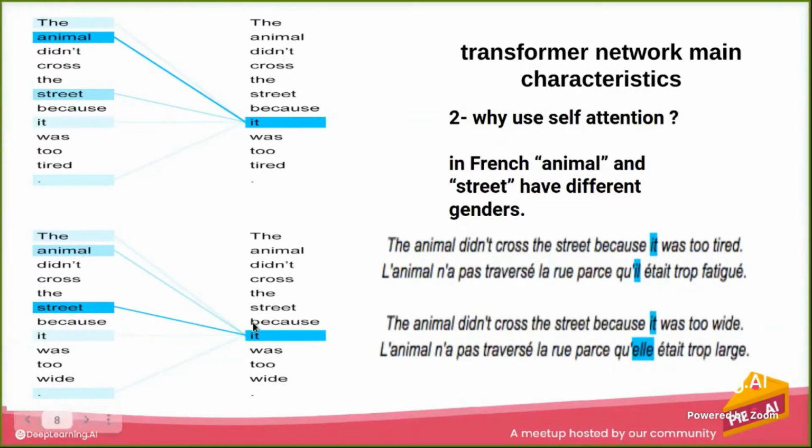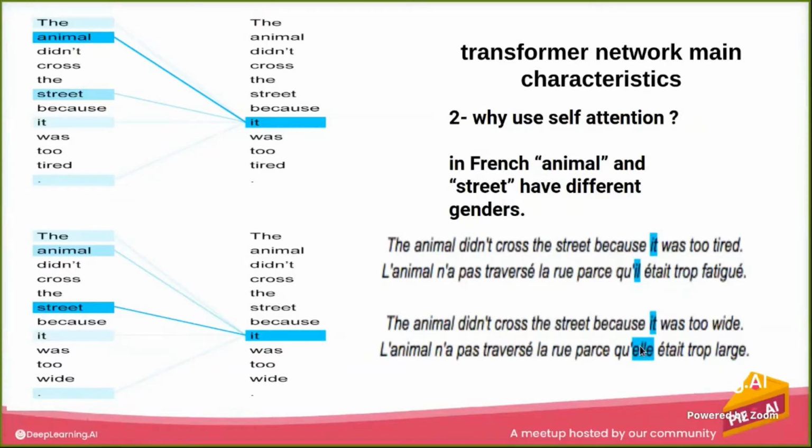Now in the second sentence, because we're using self-attention, taking the attention from the input itself, the model saw that this "it" is referring to the street and not to the animal, and it gives the highest attention weight to the street.